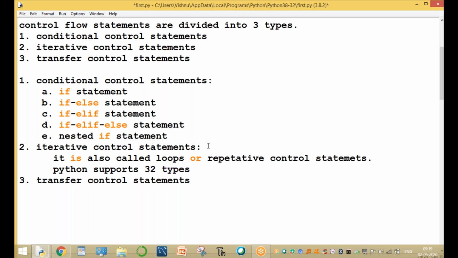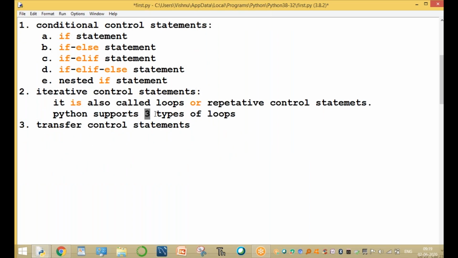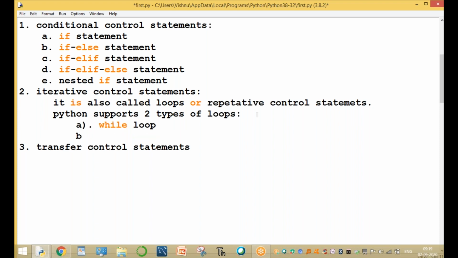Other programming languages support three types of loops, and Python supports only two types. One is the while loop, and the other one is the for loop. Please observe this: one is the while loop, the other is the for loop.